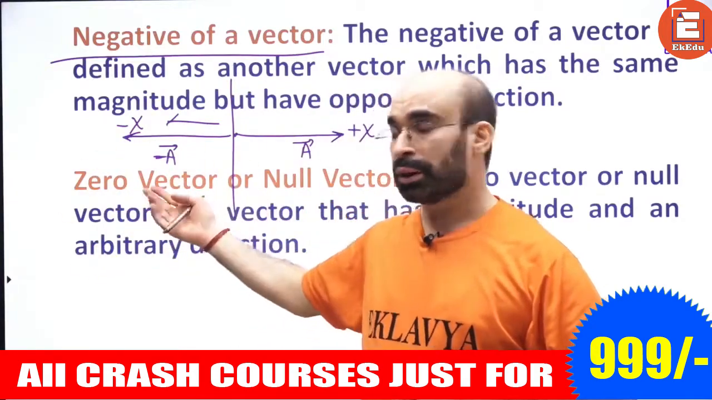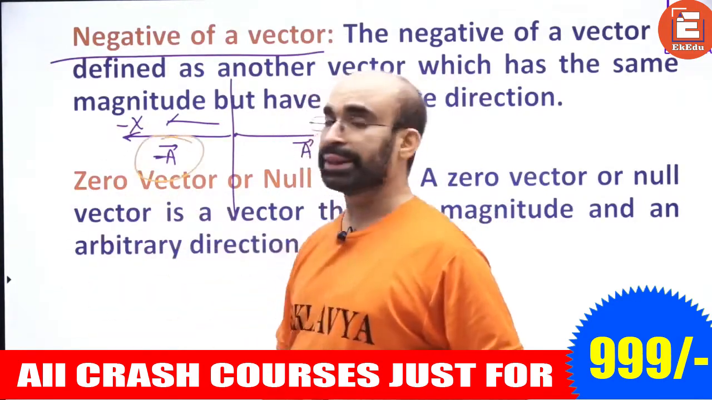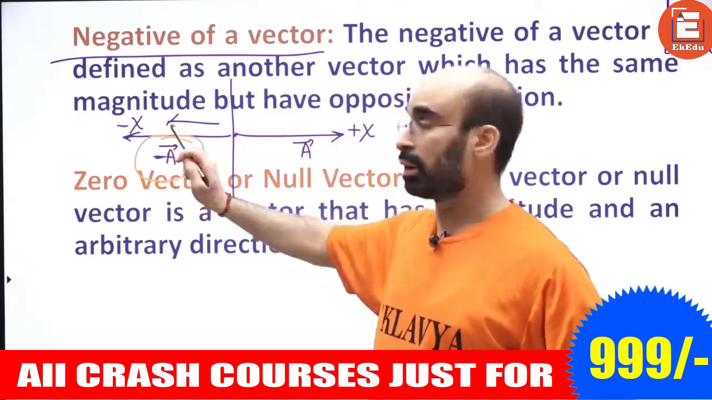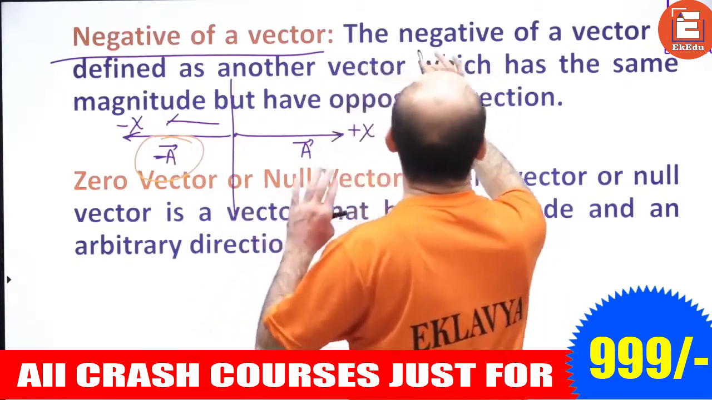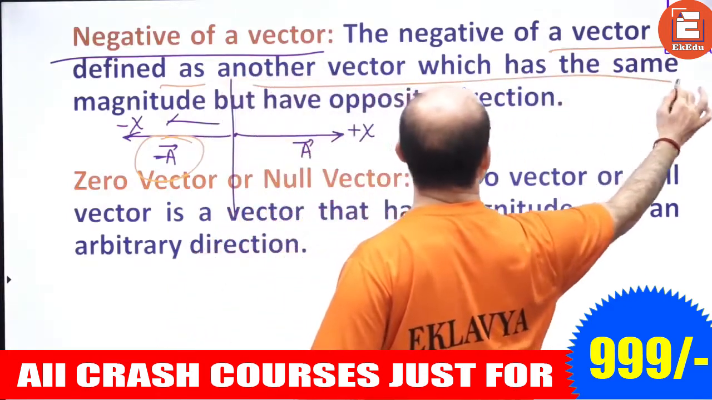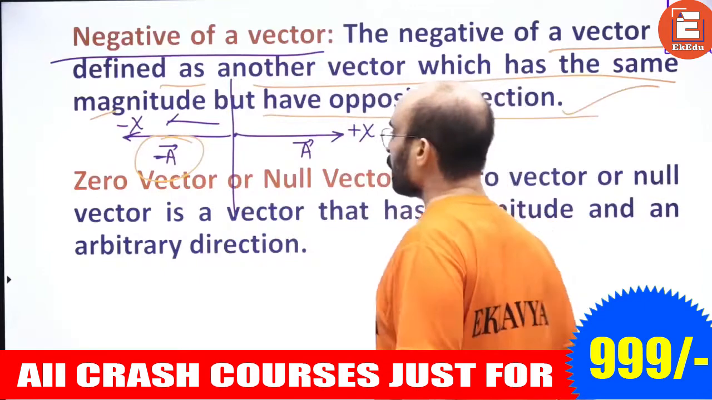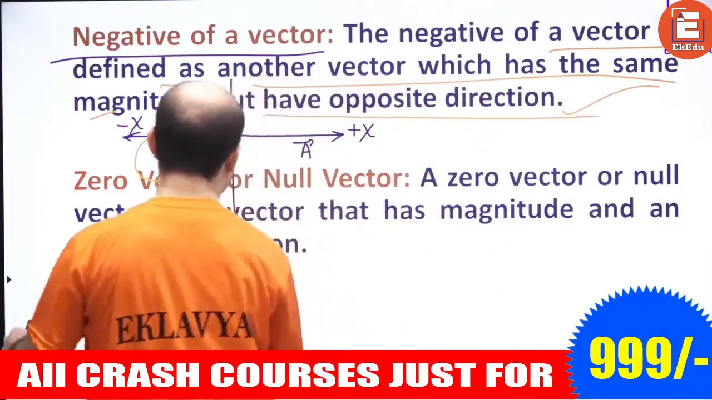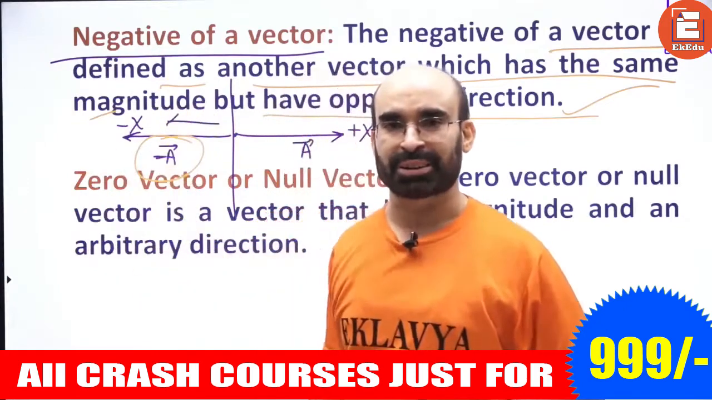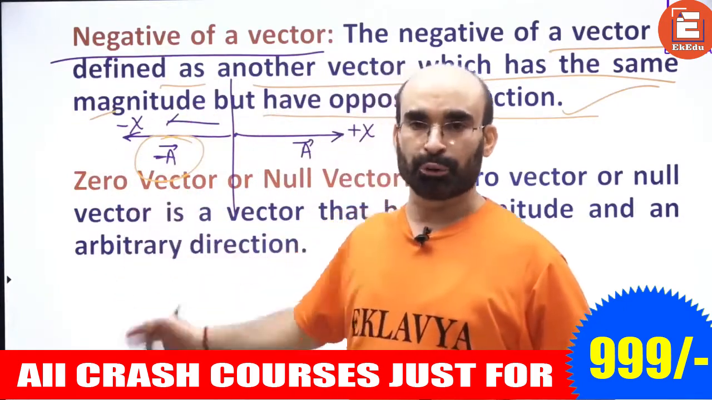Then this vector will be called the negative of vector A. Understood? So the negative of a vector is defined as another vector which has the same magnitude but opposite direction. Okay. Once we have understood this negative of a vector, we can easily work out the zero vector.